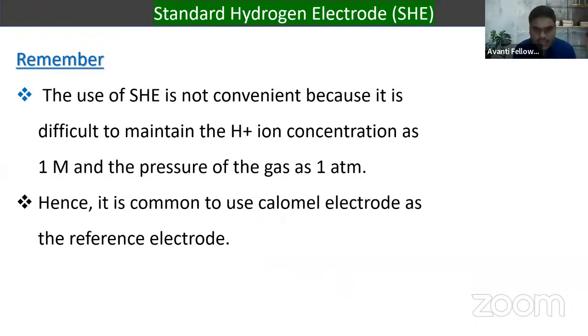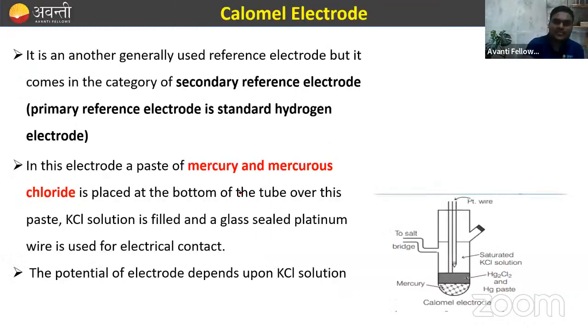Hence, it is common to use a Calomel electrode as the reference electrode. So we can also use a Calomel electrode. Always remember this thing, right? Calomel electrode as the reference electrode. So what is the Calomel electrode, beta? It is another generally used reference electrode, but it comes in the category of secondary reference electrode, right?